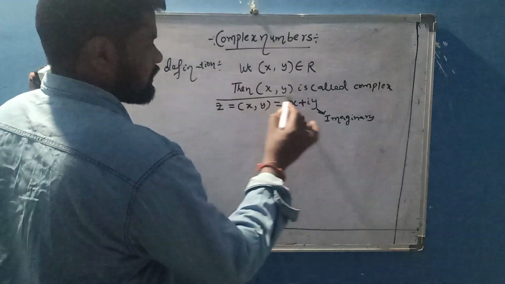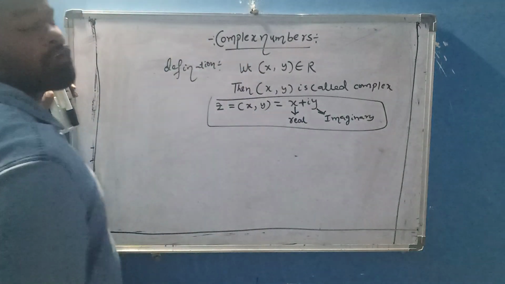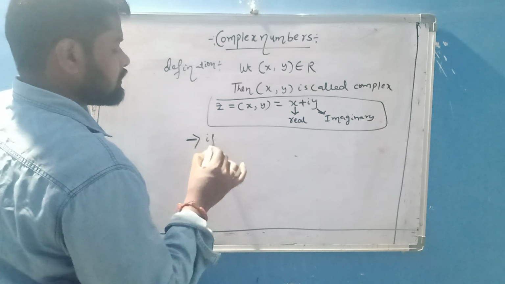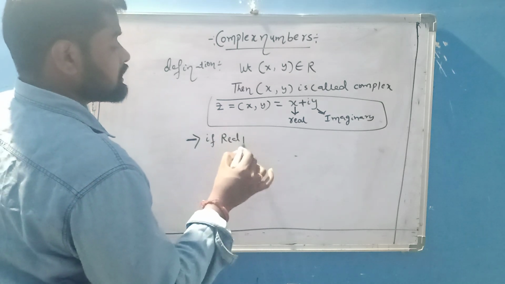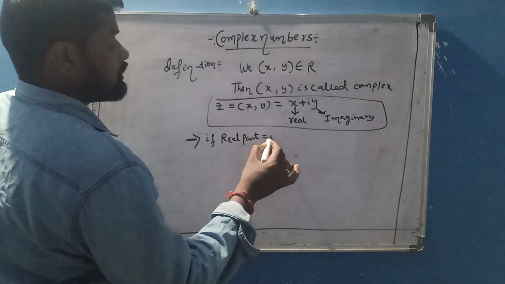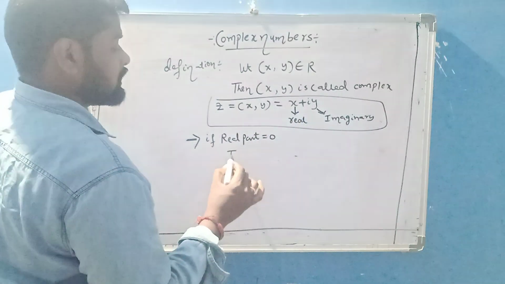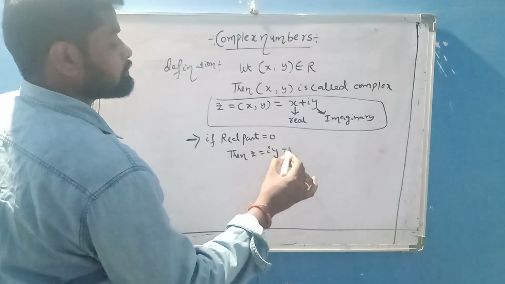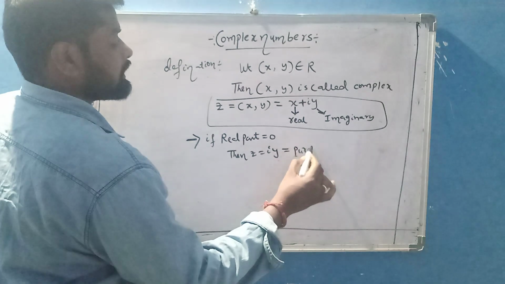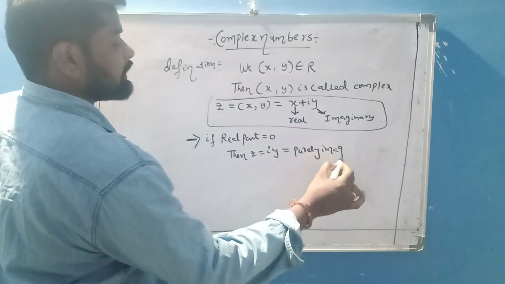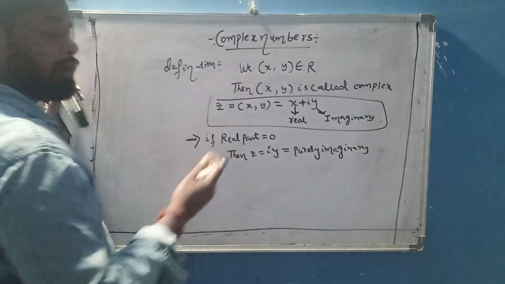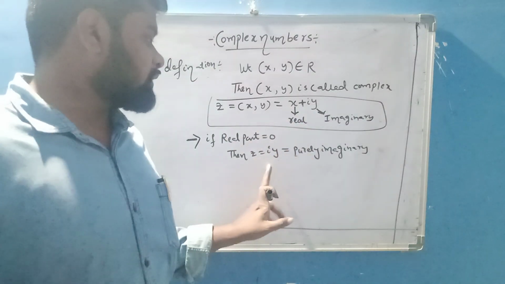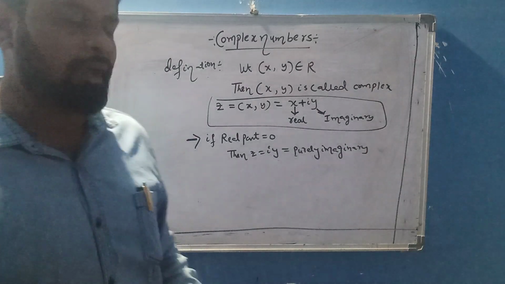Okay, this is the definition of complex number. This is the form of complex number. After that, if the real part is equal to 0, real part means x equal to 0, then z is equal to iy. It is purely imaginary. Understand? If the real part equals 0 in this complex number, meaning x equals 0, then z equals iy. It is purely imaginary.